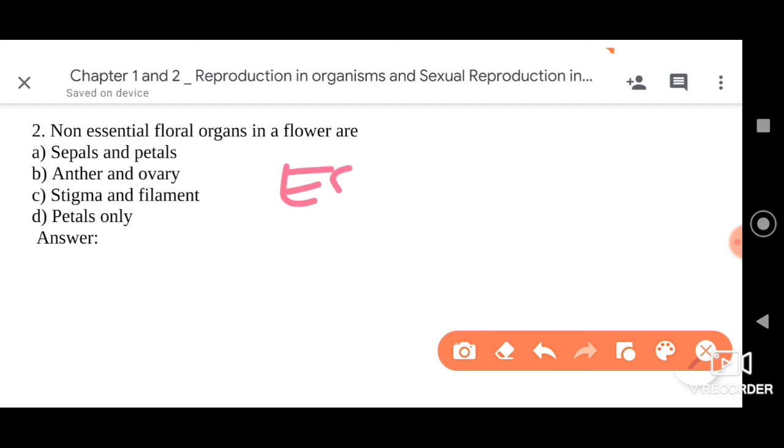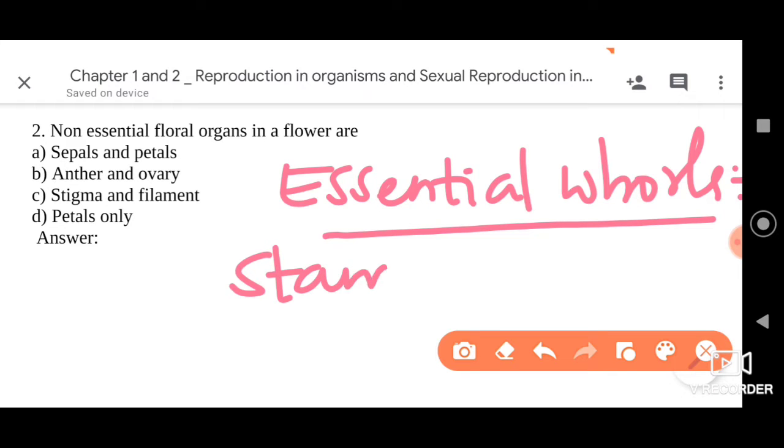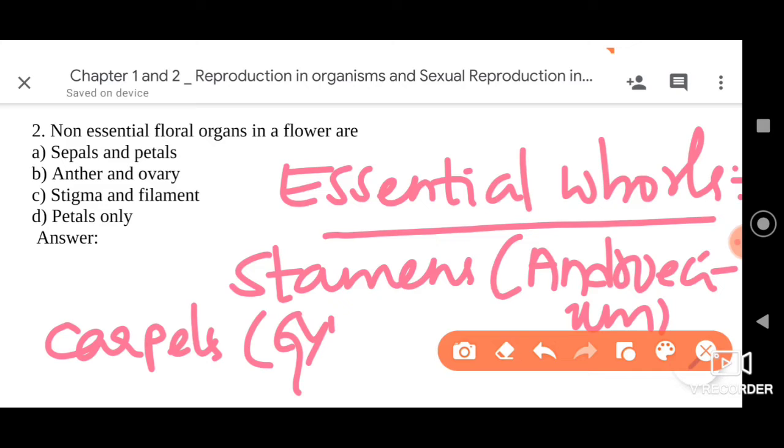The essential whorls of the flower are the stamens, or androecium, and then we have carpels. All the carpels together are called the gynoecium, or pistil, dear friends. So these are the essential whorls of the flower.